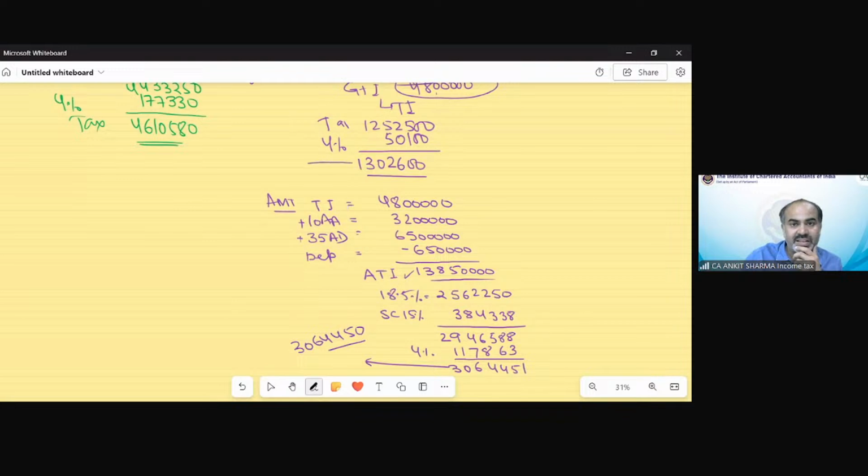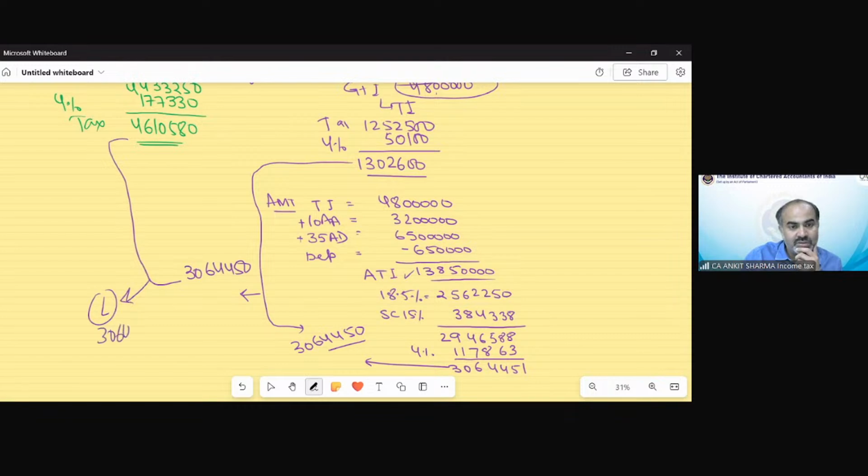So tax as per normal provision and AMT, whichever is higher. So the higher is AMT tax, 306,4450. Now we need to compare it with 115BAC, the lower. So again, this is 306,4450.